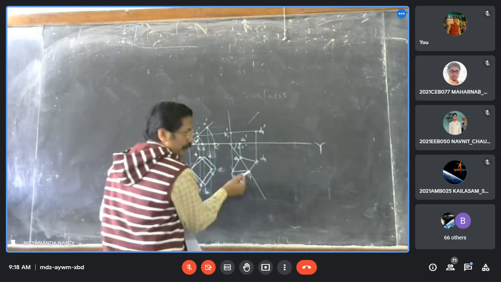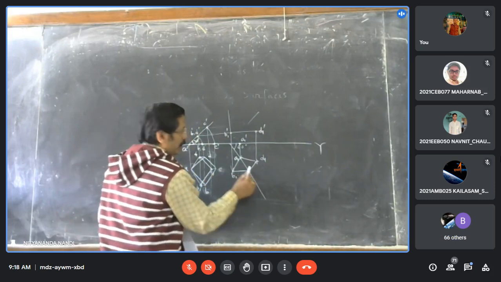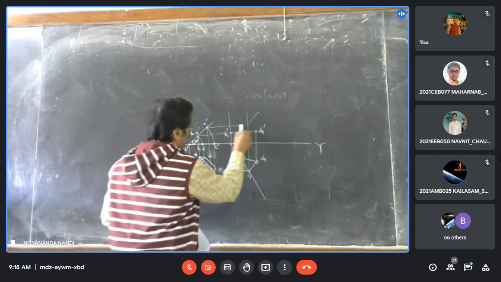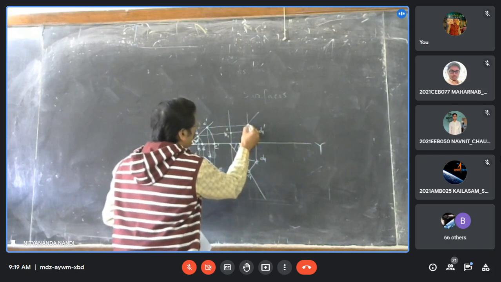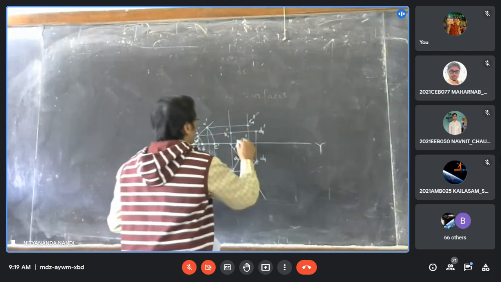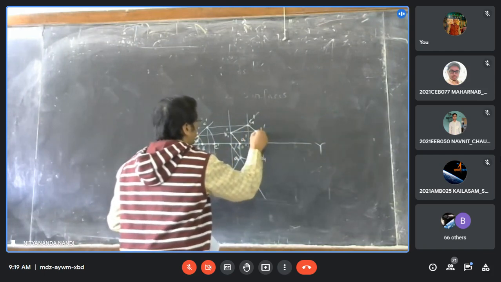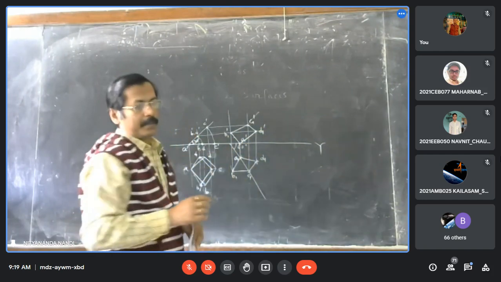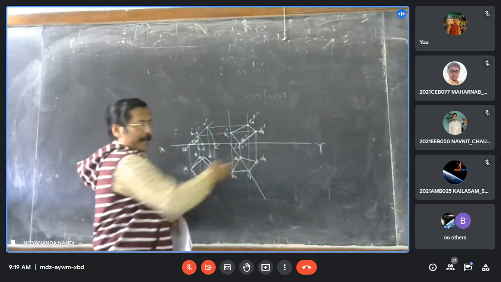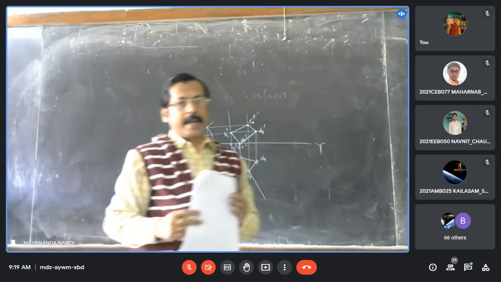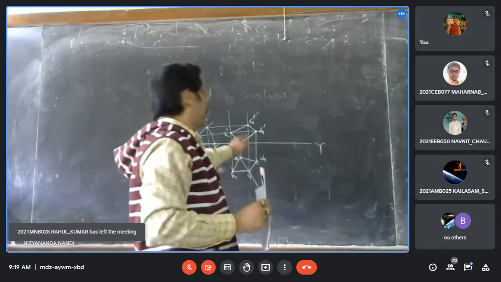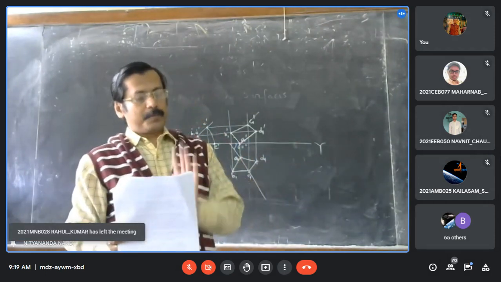Similarly for C, you follow me. This point is C1, so you project C horizontally, and this intersecting point will be C1 dash there. So A1 there, B1 there, C1 there, D1 there is now the projected view of this plane when its diagonal AC1 is inclined 60 degrees with GP. Up to this it is clear.